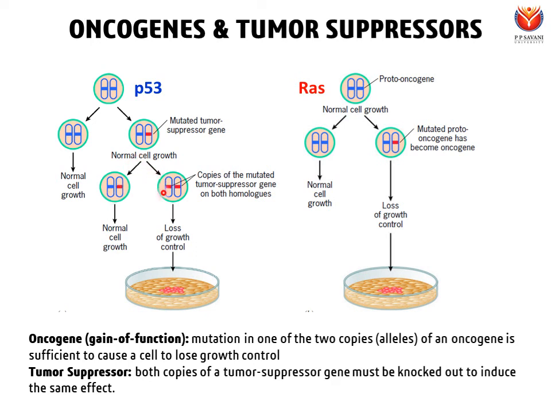But if both the copies are abnormal, or both the p53 copies are mutated, then they will no longer be able to bind to the damaged DNA and they will not be able to repair it. As a result, the cell will be in a permanently on state, and that will cause the formation of a tumor. So in case of negative regulators, we need both the copies to be mutated, but on the other hand, in case of a positive regulator, a mutation in even one copy is good enough to promote cell division.